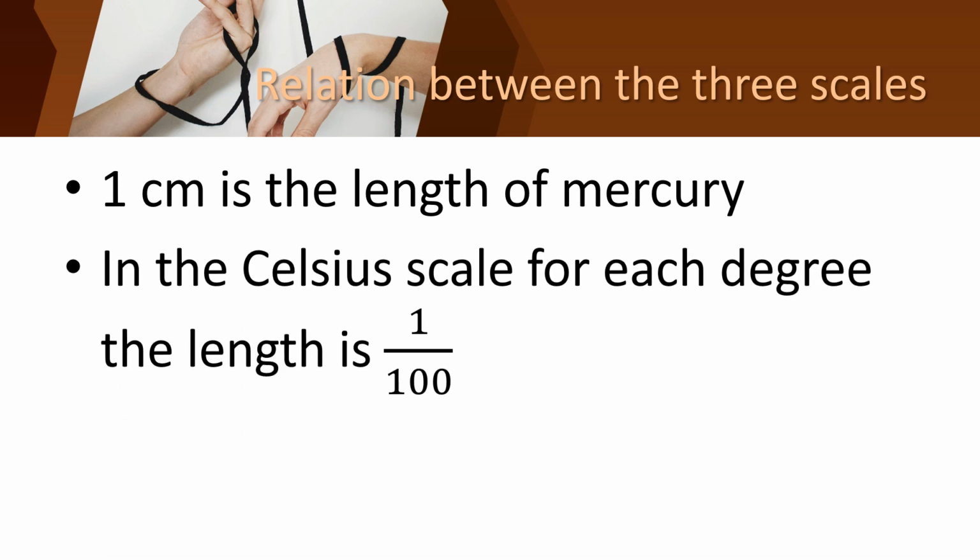We already know the Celsius scale has 100 parts, right? In each degree, the length of each degree will be 1 upon 100. Okay children, have you all understood?